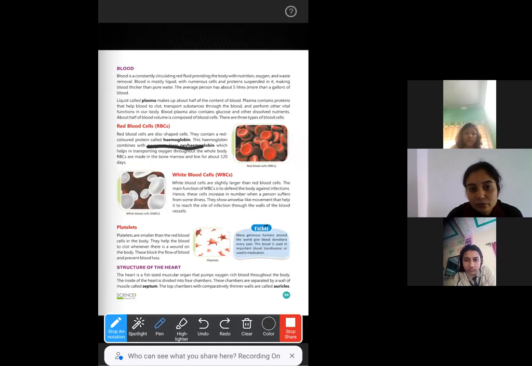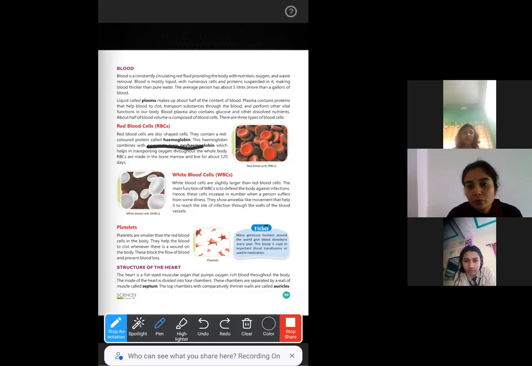And how long do the red blood cells live? The red blood cells live for about 120 days after they have been produced. That means every 120 days, new red blood cells are produced in our body because the older ones will die in 120 days. Now, where will these red blood cells be produced? They will be produced inside the bone marrow.